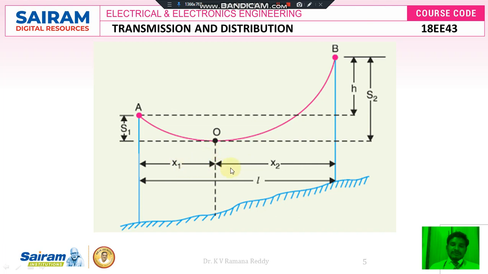Therefore the sum of x1 plus x2 is the total length, that is capital L. S1 is the sag with respect to point O and tower A height, and S2 is the sag with respect to point O and tower B. The difference of these two sags, S2 minus S1, is equal to small h here.